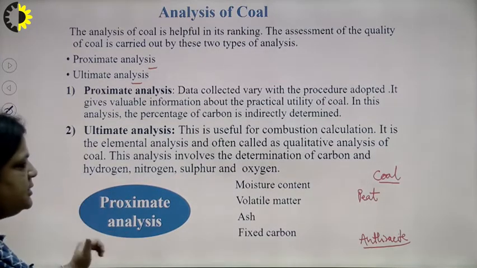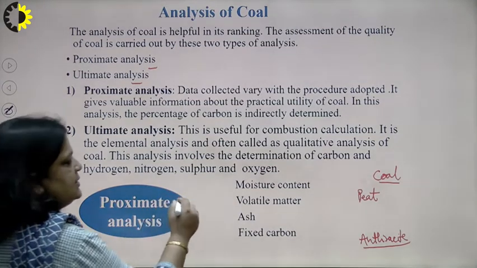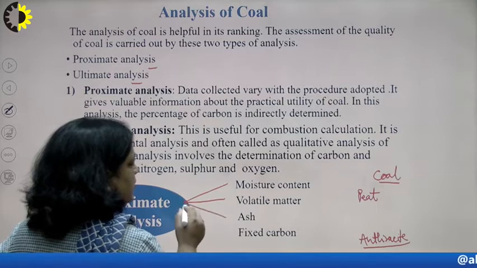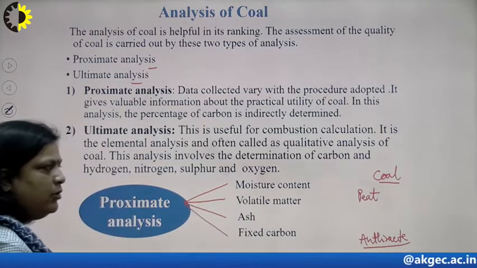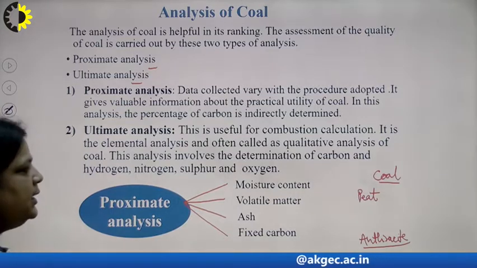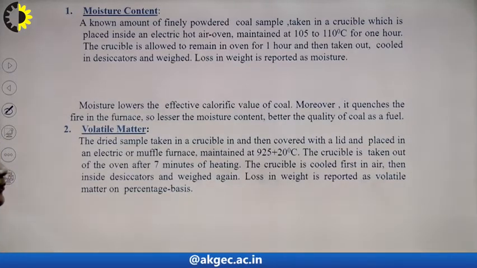First we take proximate analysis. In proximate analysis we do the procedure for four things: moisture, volatile matter, ash, and fixed carbon. We take them one by one. First is moisture content.